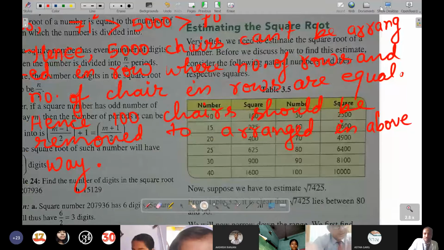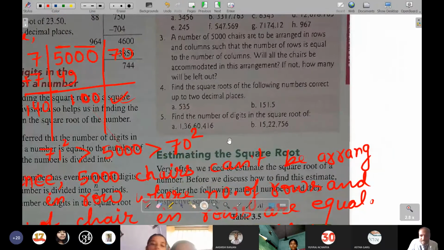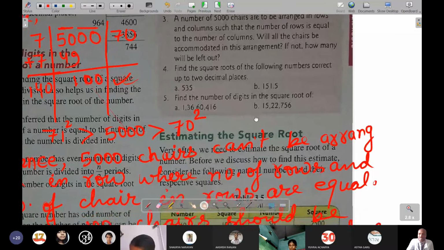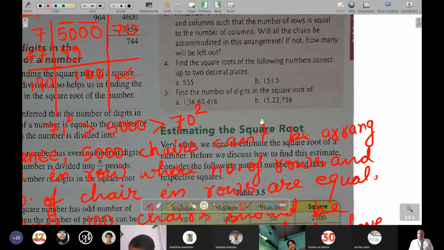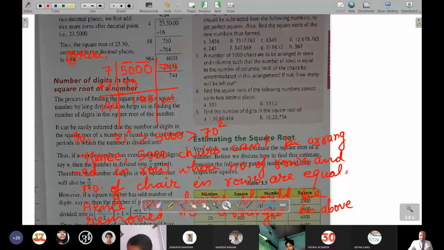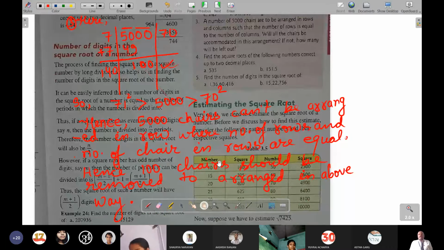So now, let's see what has been said in the question. It has been said how much should be removed. Will all chairs accommodate in this arrangement? Then I had said no. If not, how many chairs will be left out? So of course, 100 chairs are removed. That means 100 chairs will be left out. Got it? And I hope the answer also matched, isn't it? If there is any further problem in this section, then you can ask me.